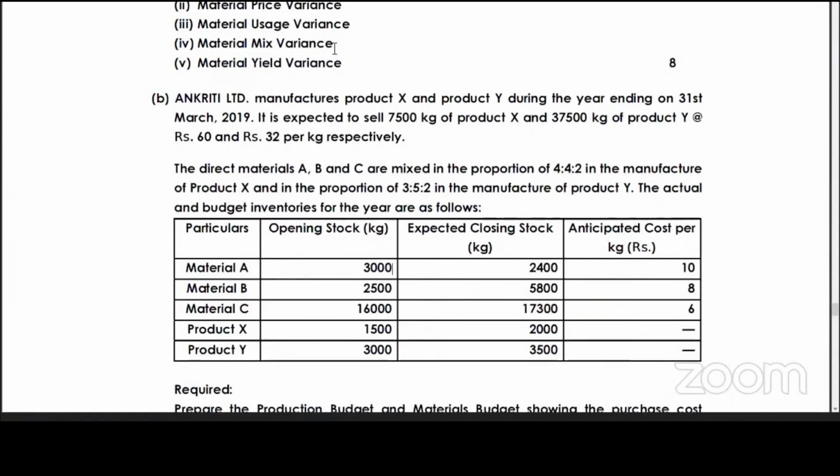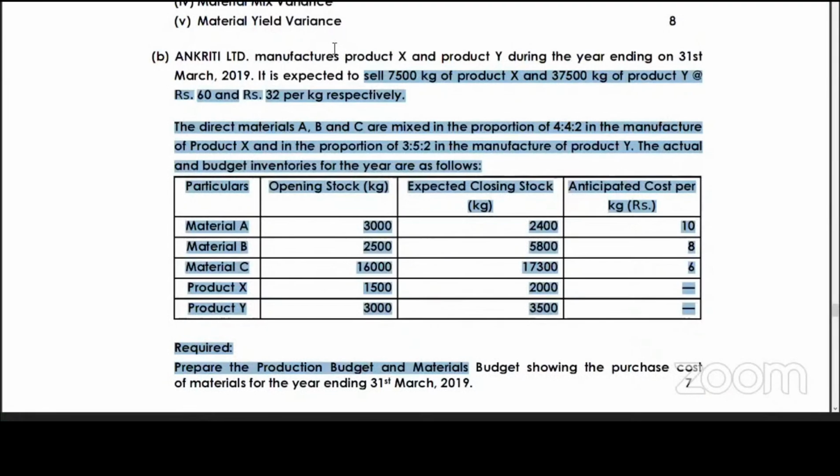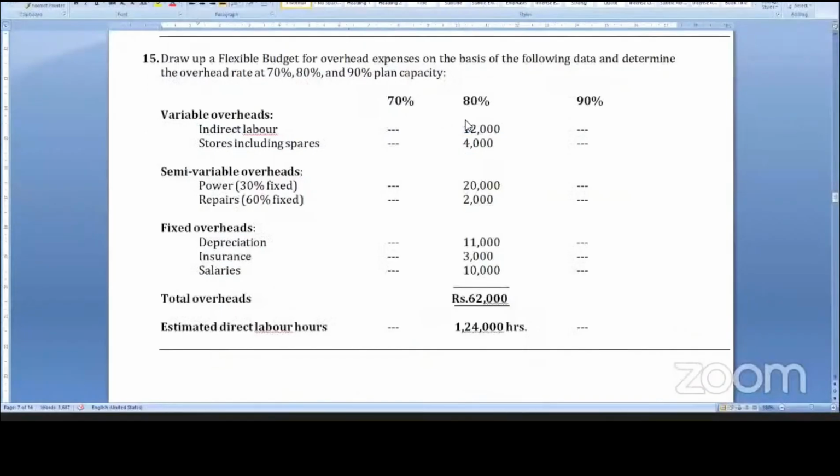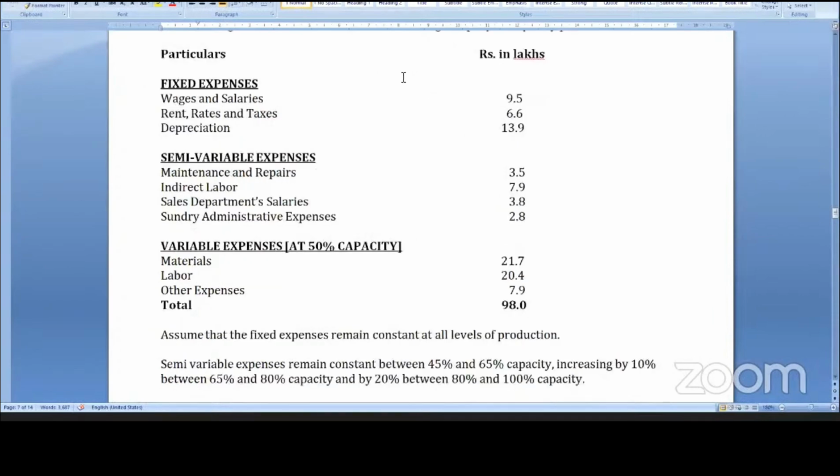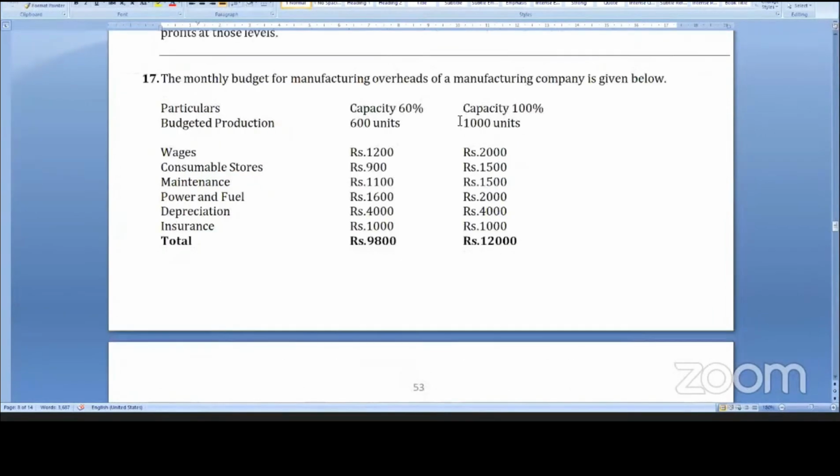Now coming back to the 15th sum, it is like this. The 16th sum is also a simple sum of flexible budget. The 17th sum is very, very important, students. They have asked it in December 19. 60% capacity is 600 units, 100% capacity is 1000 units.